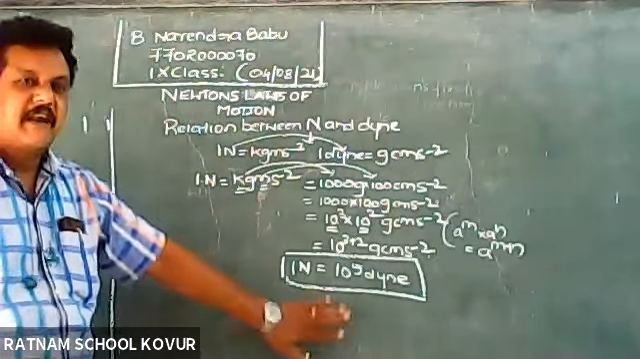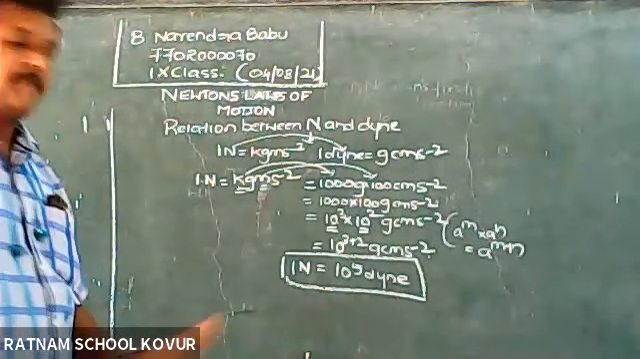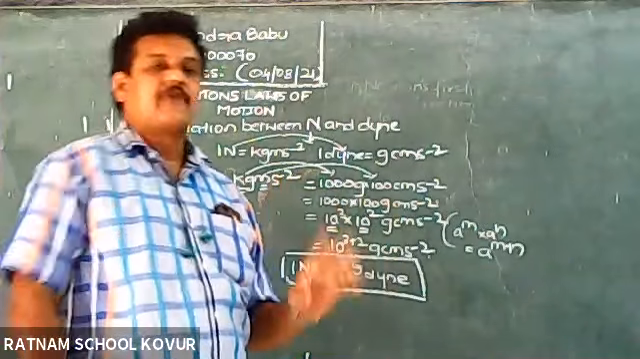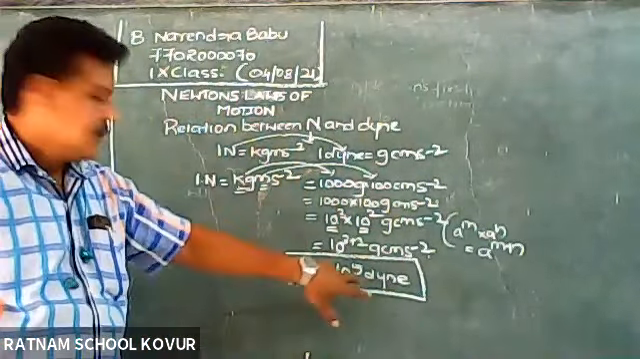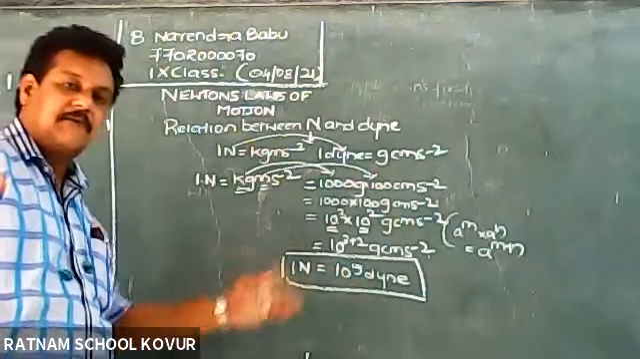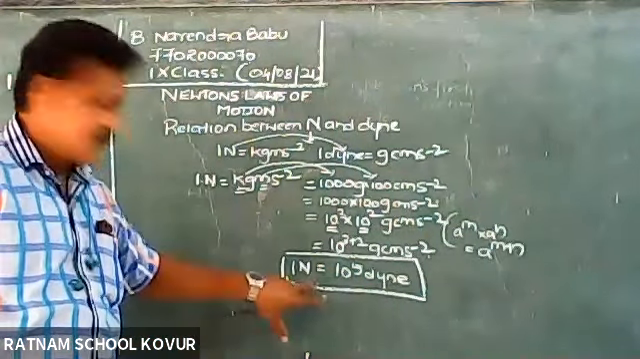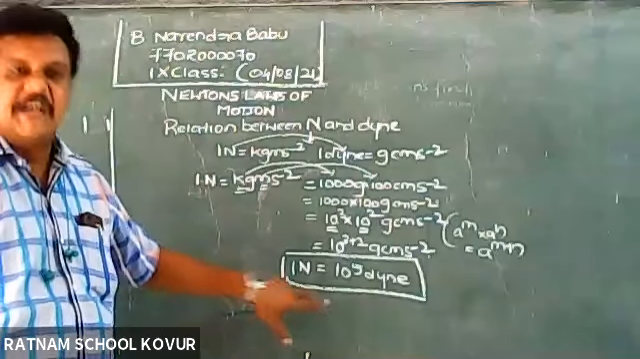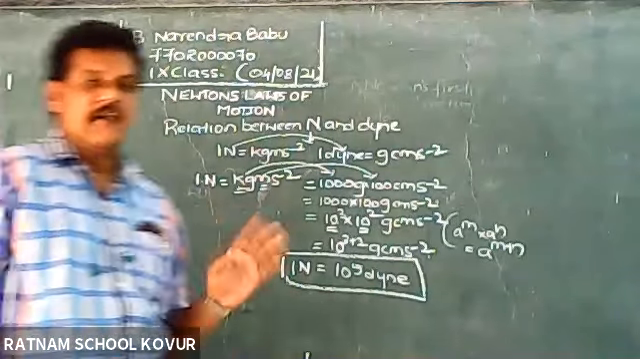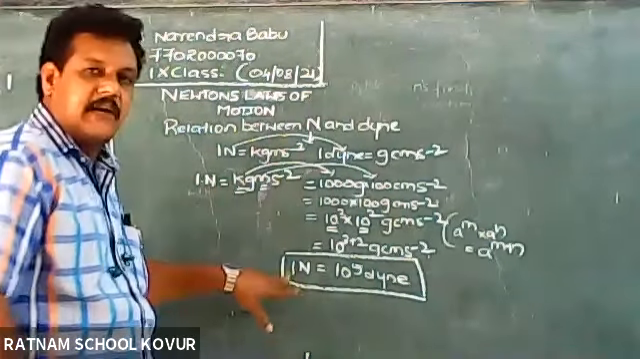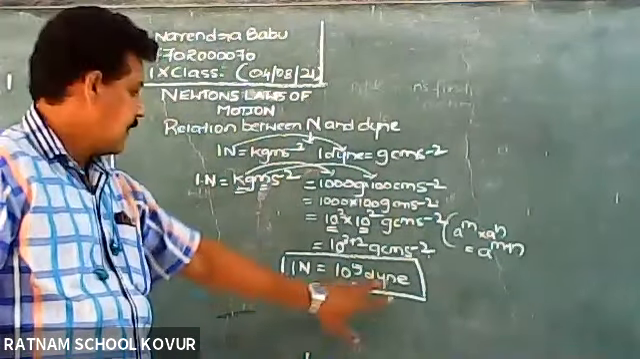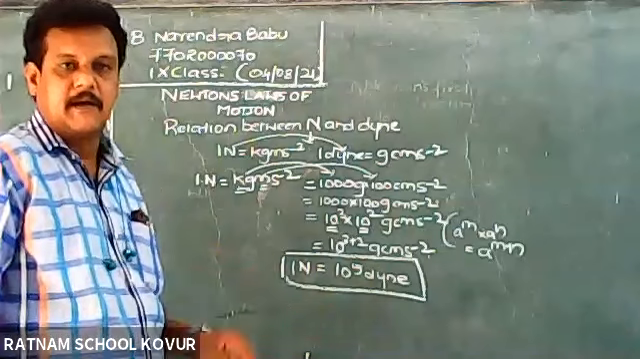This is very, very important, especially when you are asked to calculate the force in terms of CGS units or in terms of SI units. So this relation is very important. The relation between SI unit and CGS unit of force is 1 Newton is equal to 10 power 5 Dine. This is very, very important. Let me take this picture.